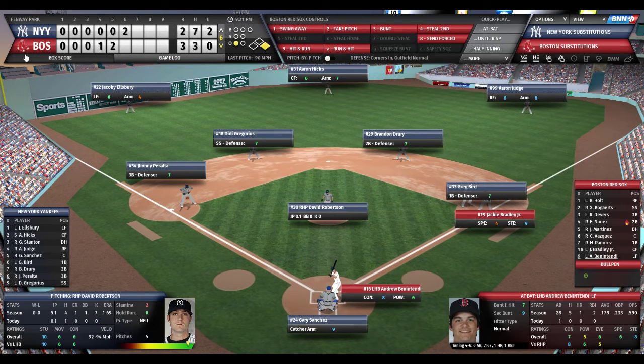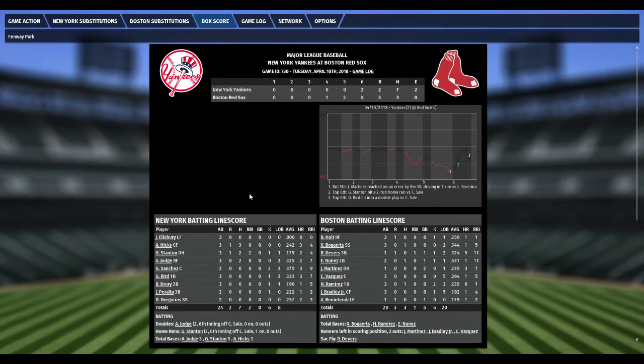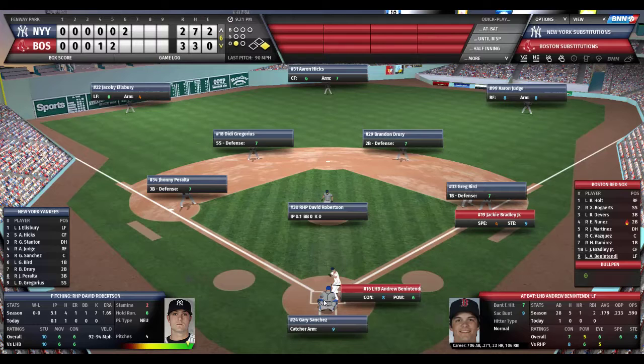Let's double check. Let's see if my memory has served me properly. Has Benintendi walked? Yes, he has. All right, we're not going senile just yet. Back to the game action.